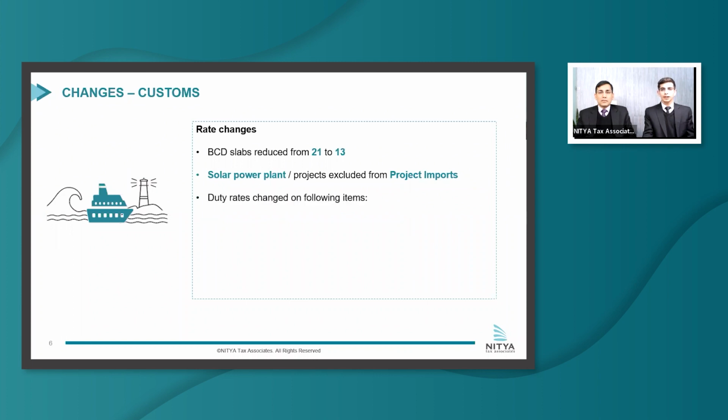So there have been, as Puneet discussed, significant customs duty rate changes in this budget, but primarily the major changes would include the changes in BCD rates of coal, peat, lignite, wherein the BCD rates have increased. Changes in BCD rate of vehicles in CBU and SKD form, wherein the BCD rate has been increased, and simultaneously the SWS has been exempted.